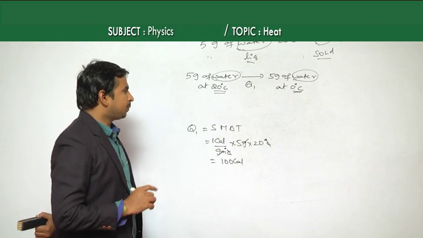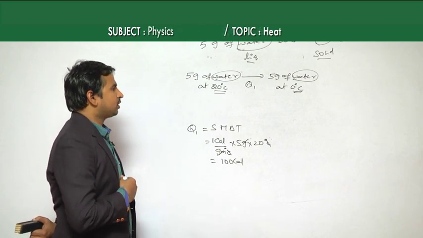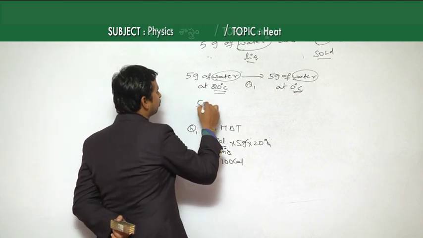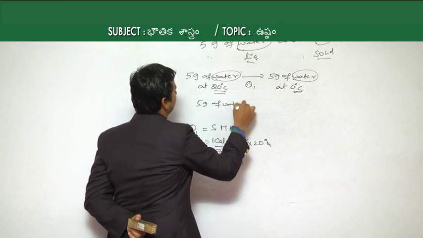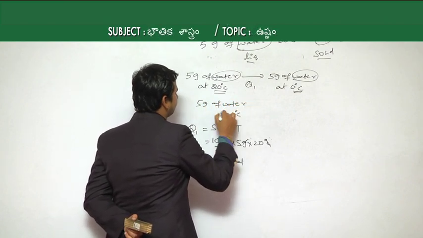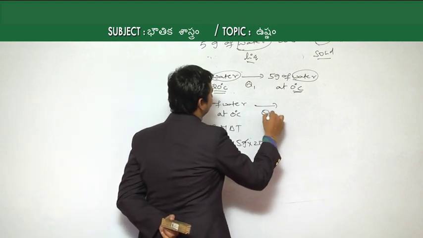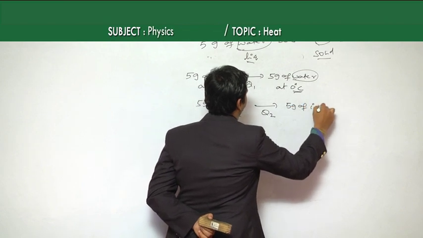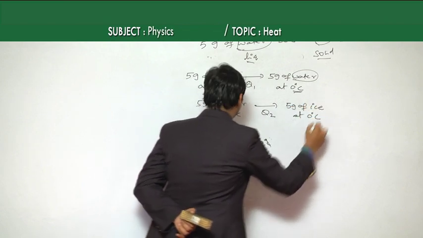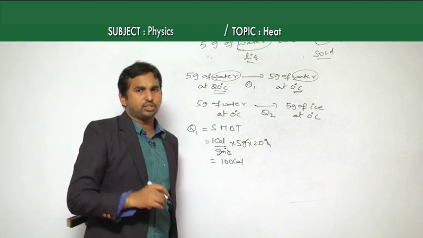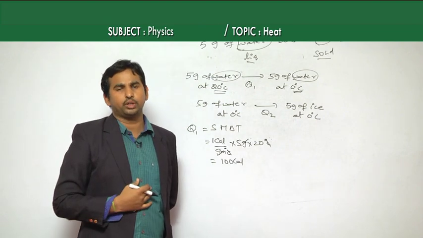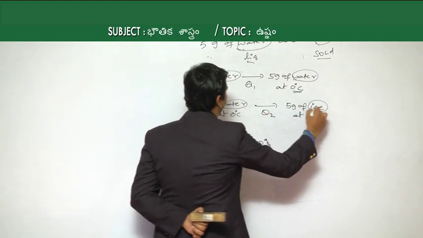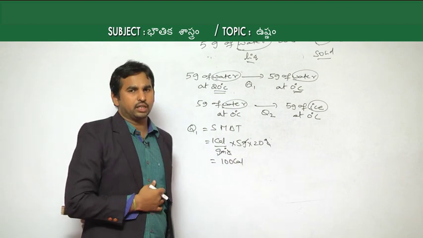Now we have 5 grams of water at 0 degrees Celsius, which is now becoming 5 grams of ice at 0 degrees Celsius. It is ready, because the temperature is 0 degrees Celsius, nothing but the freezing point, so the water can convert to ice. Change of phase takes place at this point.